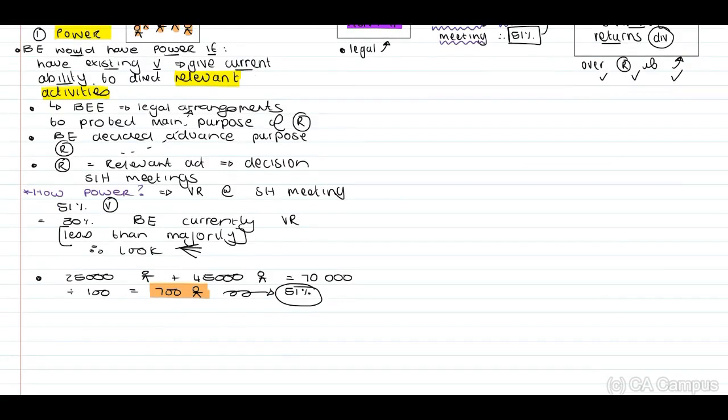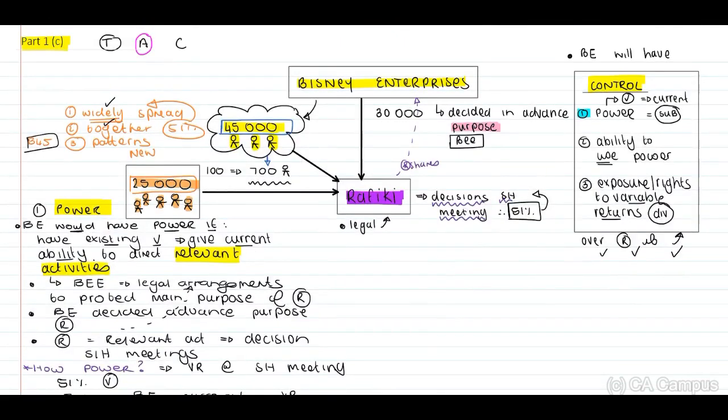Therefore, technically speaking, guys, Rafiki actually acts on behalf of Bisney Enterprises. You with me? Why? Because in Rafiki, we need to have the BE structure. But without the BE structure, Bisney Enterprises most probably won't be doing this good.